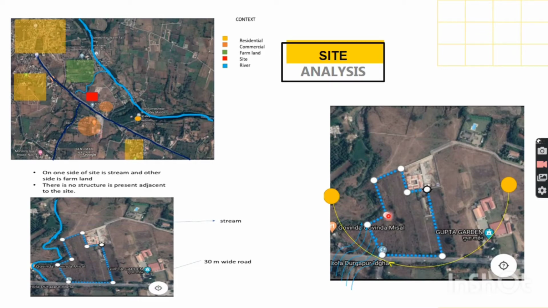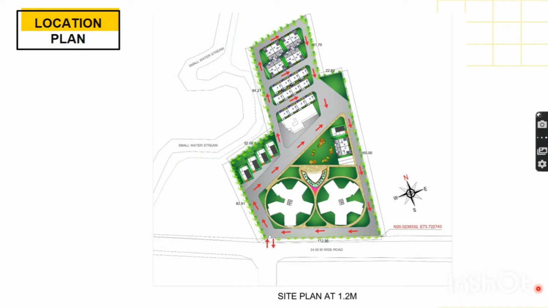The total gross area of the site is 19,721 square meters. From the 30-meter wide road, we get our major axis, the 12-meter wide road which leads us to the amenities, which are placed at the center. We can see heavy plantation all around the site, majorly on the south side. It is to block the noise coming from the main road.